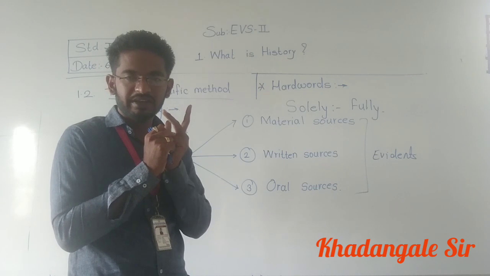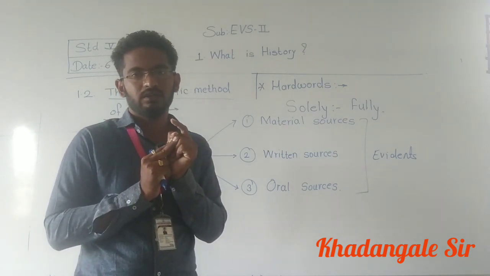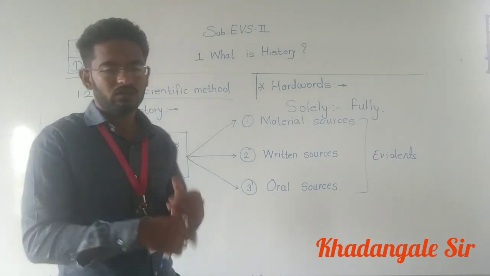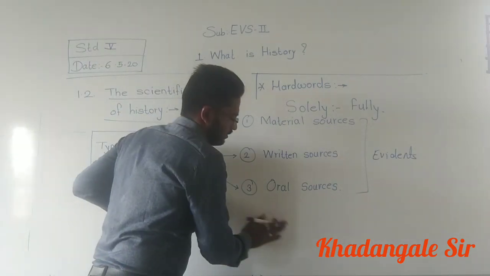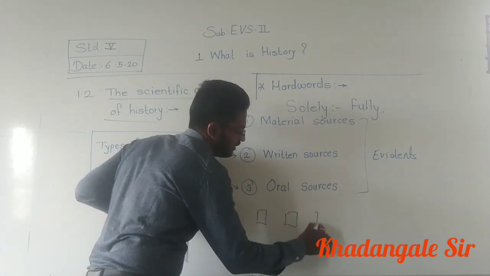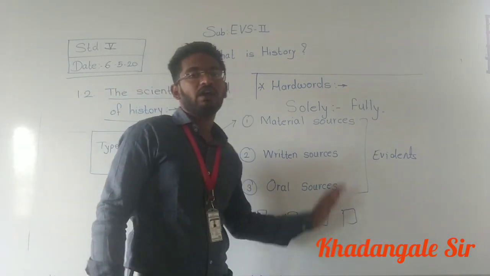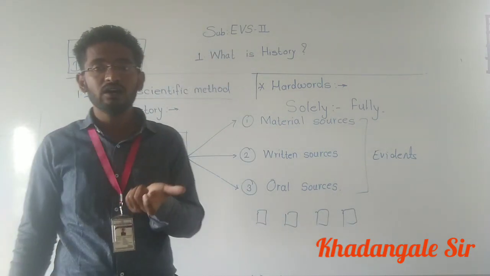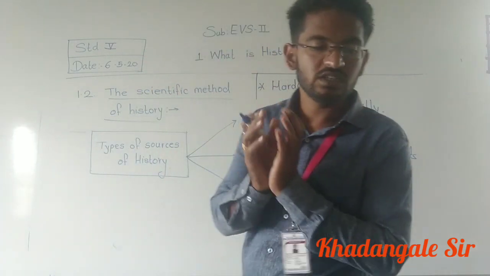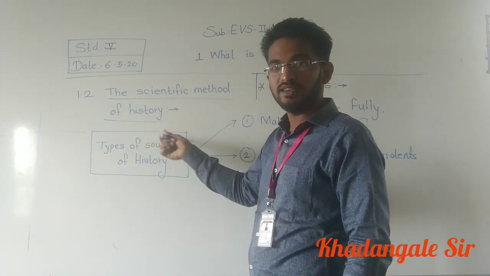So we have to examine it, and then we have to put it in an order. In order means one thing after another. Like this, one thing, second, third, fourth, one after another, we have to put it in an order. Okay, so this is called the scientific method of history.